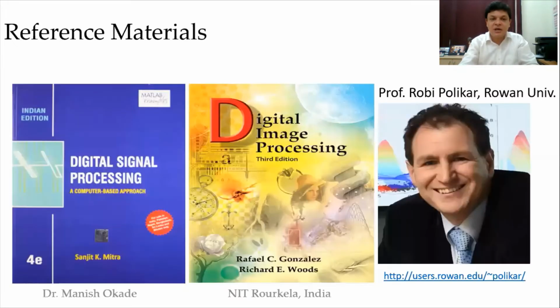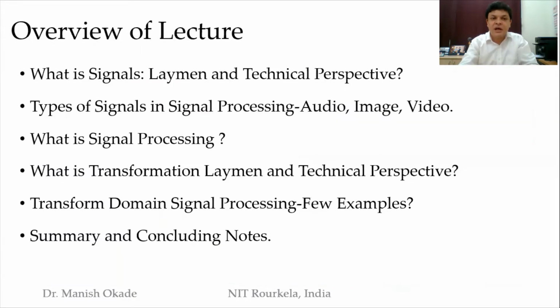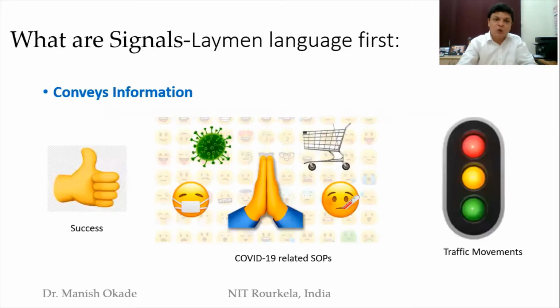So these are the reference materials which were told, and along with this, the overview of the lecture was given, where the objective was to understand what are signals, what are the types of signals, what is signal processing in general, what is transformation, and take a few examples, analogies, and conclude. So this was what was told in the earlier bite, where we tried to understand signals from a layman's perspective, where we understood it as something which conveys some information.